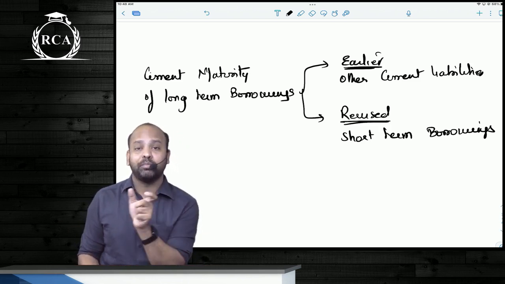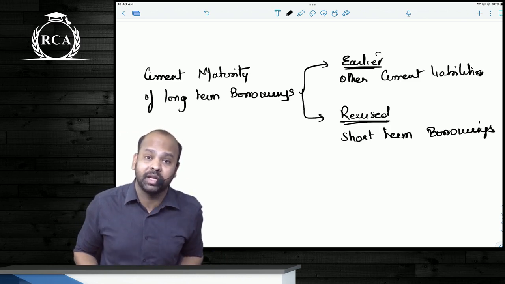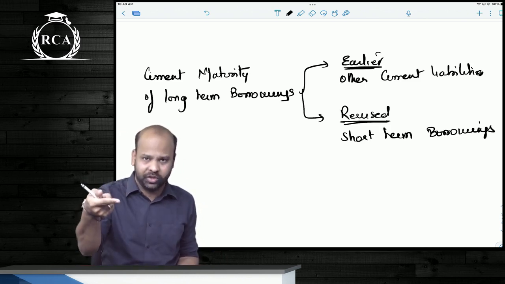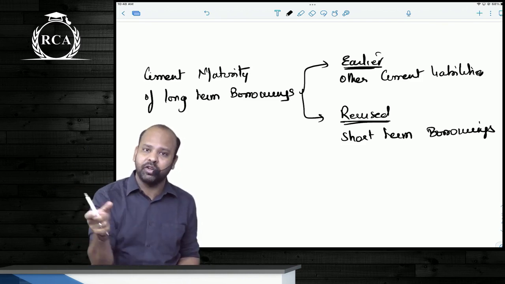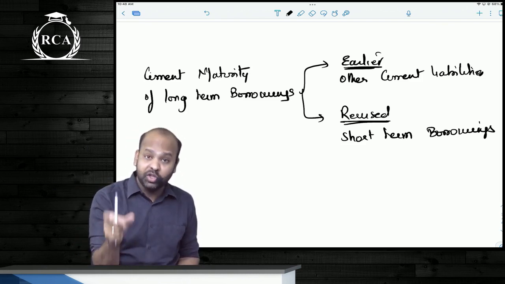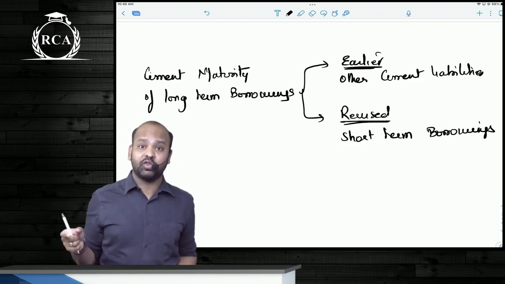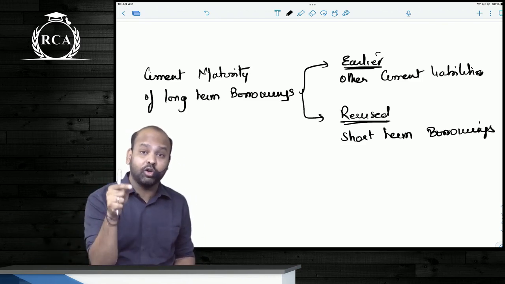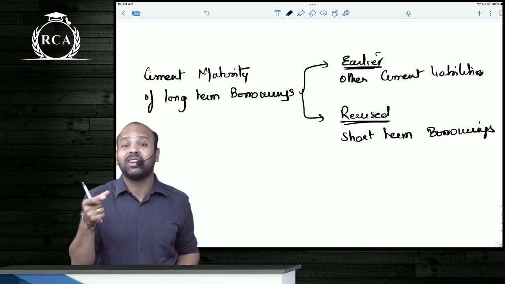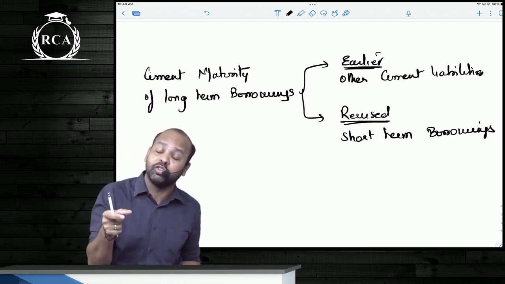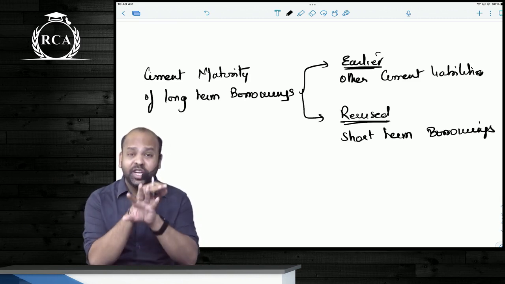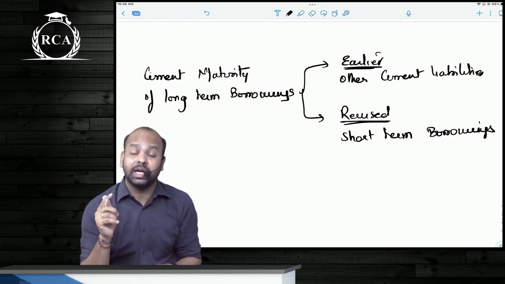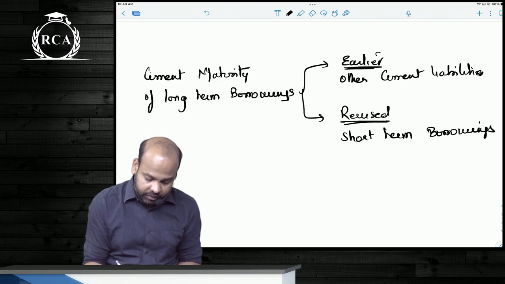A very important change that you're supposed to remember for the exam, because in a lot of Schedule 3 questions, preparation of financial statements, Accounts 1 paper, in a lot of questions you will see this word. They mention what is the amount that is payable within the next 12 months. So you have to keep this in mind, that you're not supposed to disclose this under other current liabilities. You will now disclose it under short-term borrowings. This change is not applicable to current maturities of finance lease obligations.